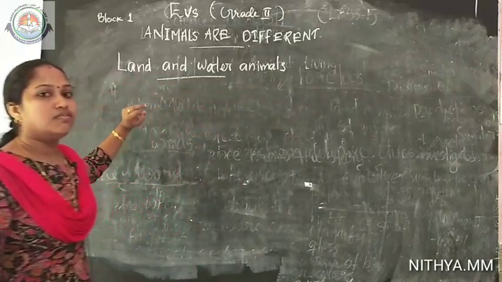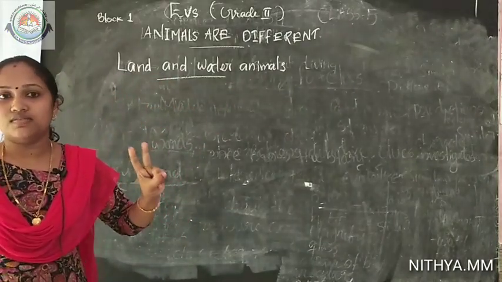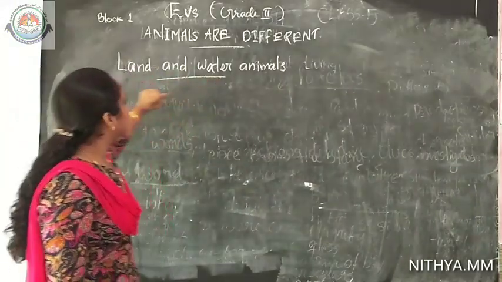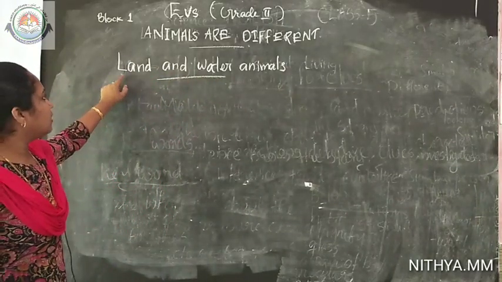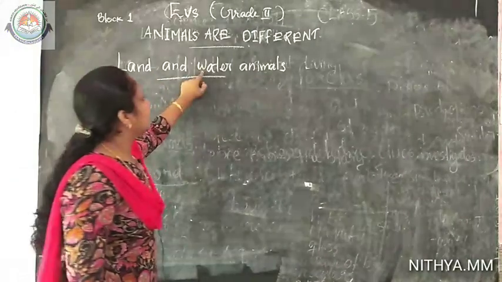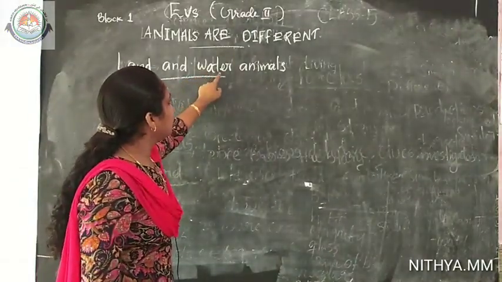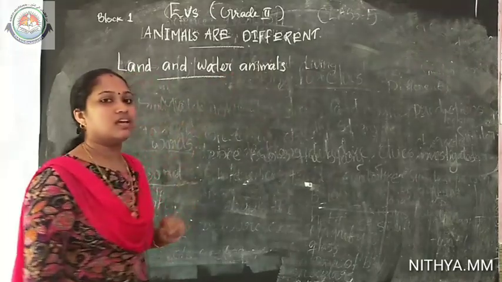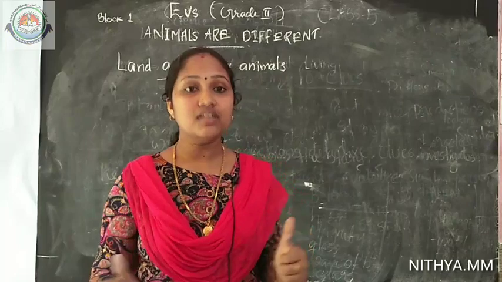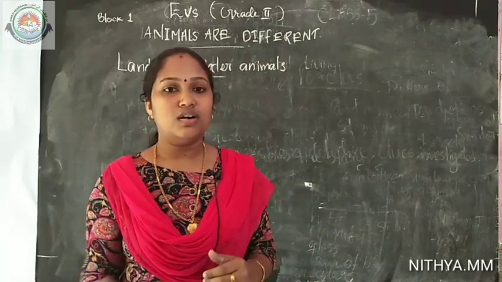So now we learn two new words. Which are they? One is land and next is water. Look at the spelling of the land. L-A-N-D and water, W-A-T-E-R.